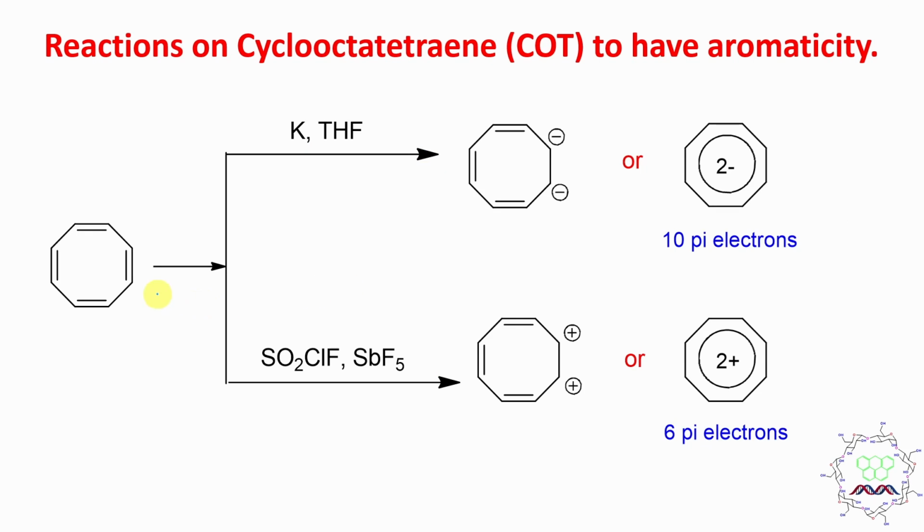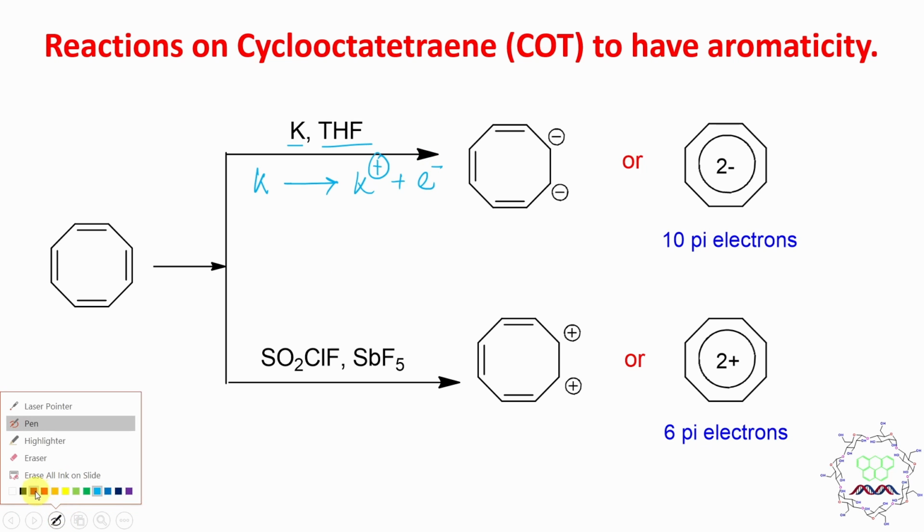But if you take this COT and treat it with metallic potassium in anhydrous THF, what happens? This COT accepts 2 electrons. Why? Because potassium is a group 1 element, very electropositive. So it releases an electron and becomes K plus. In this way it has the nearest noble gas argon's electronic configuration. Now 2 potassium atoms release 2 electrons and those 2 electrons are accepted by this COT molecule. Question: why? What is the driving force?